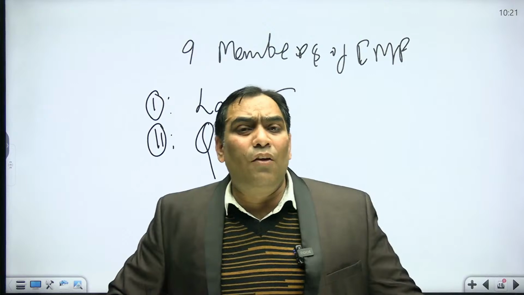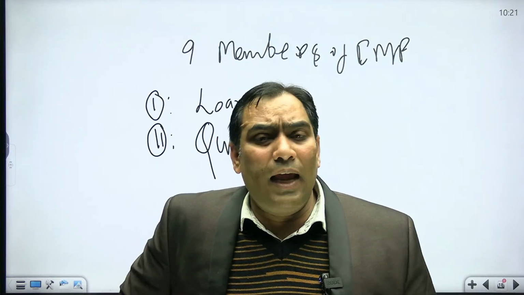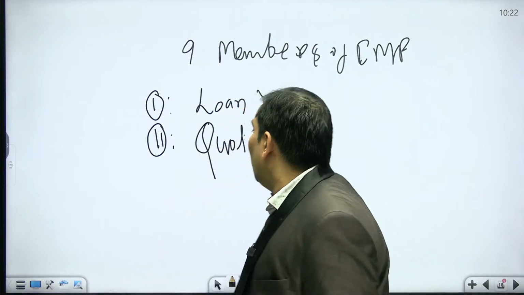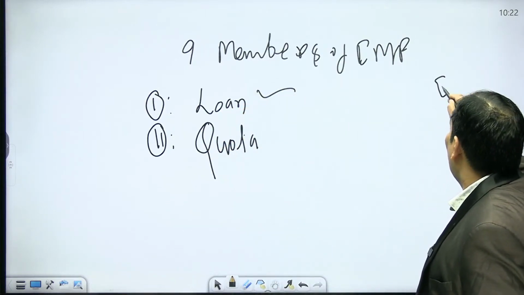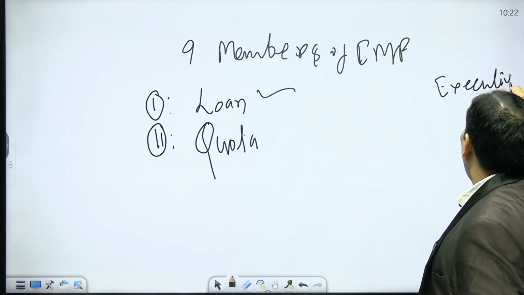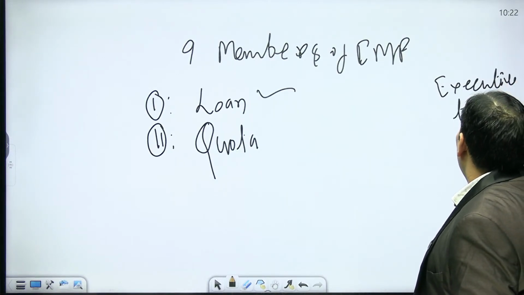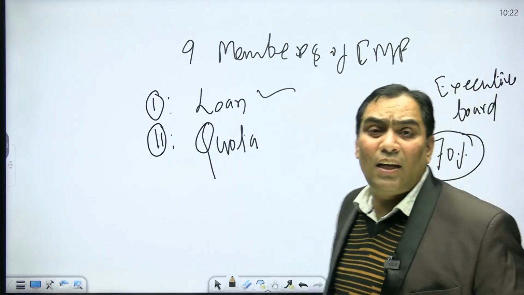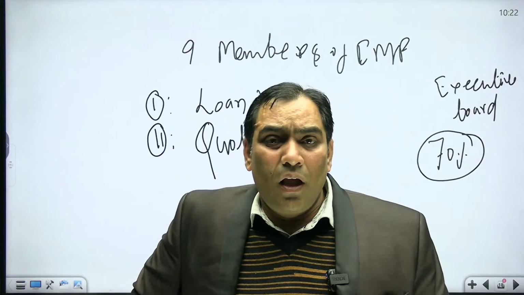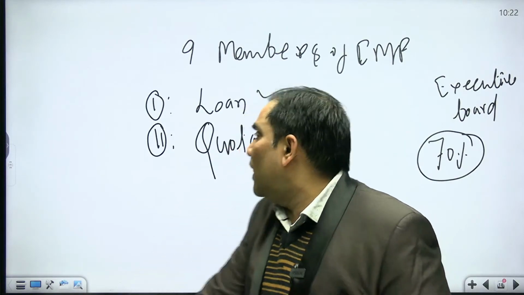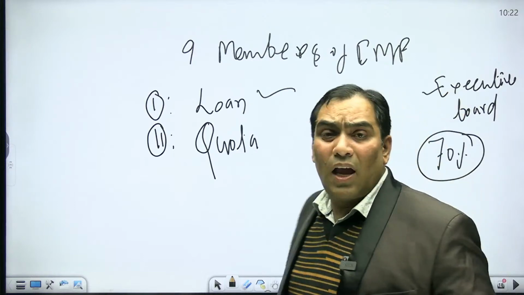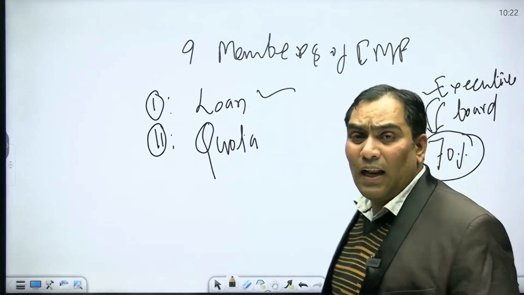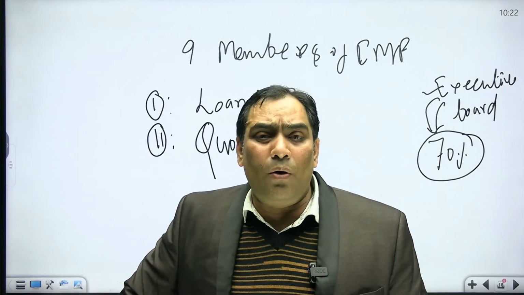And whenever any reform is going to be made in IMF, it is decided like this: if we want any reform in the executive board, that reform can only take place if there is a 70% quota requirement. In order to have the reform in the executive board, 70% of the quota should be in favor. Only then can the reform be done in the executive board.